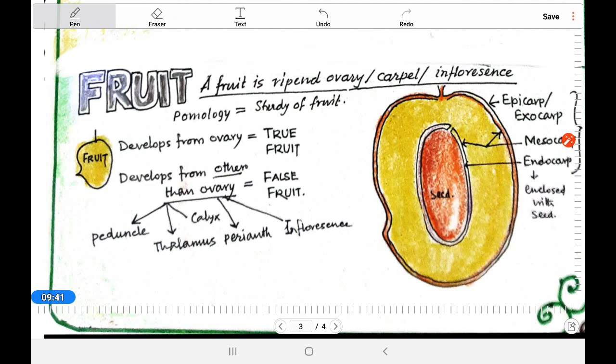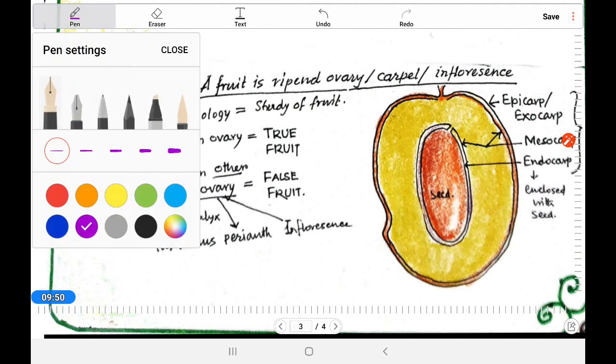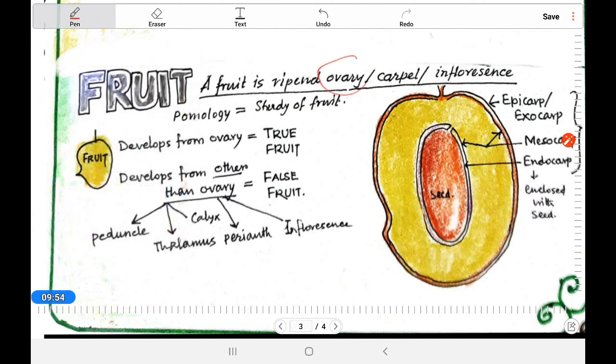Now comes the basic concept of the fruit. A fruit is a ripened ovary, carpel or inflorescence. Here it can be ovary, carpel, inflorescence. A fruit developed from the ovary is known as a true fruit.